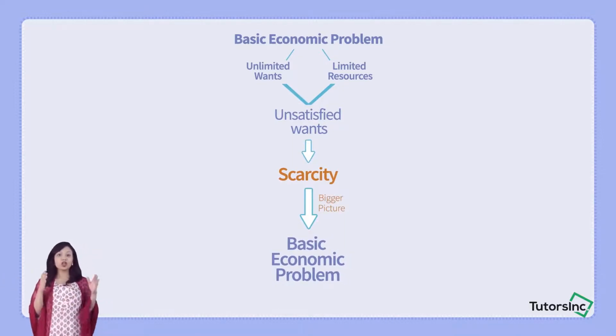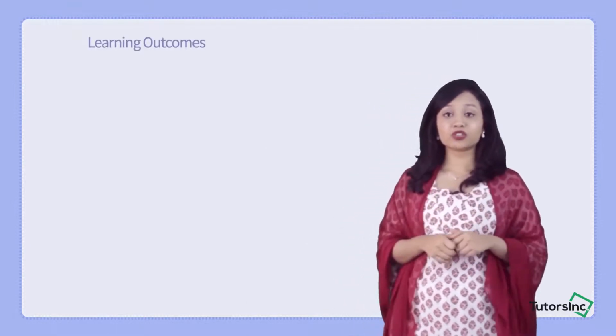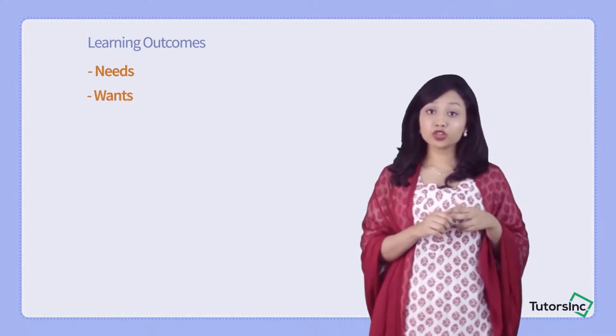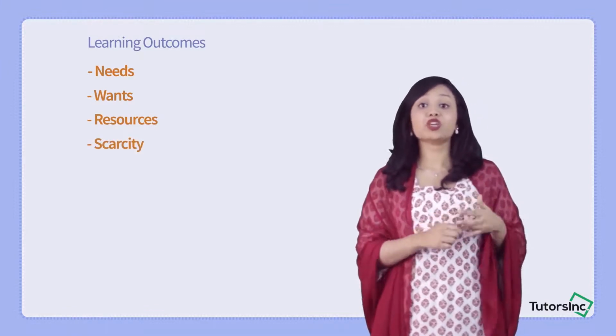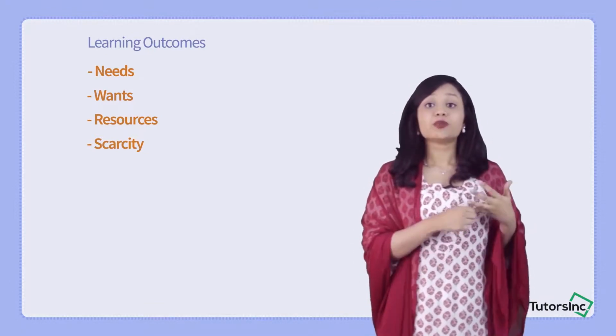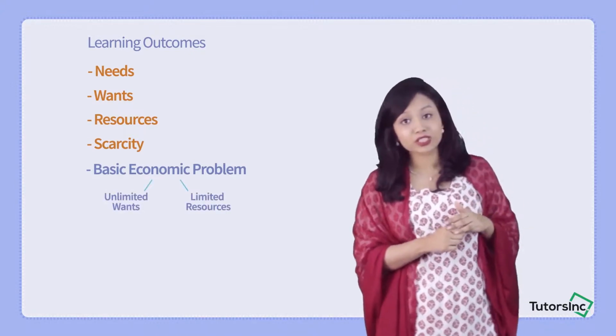So I hope so far you've been quite clear about this term, the basic economic problem, because economics revolves around it. As a conclusion, I would like to go through the points that we have covered in this chapter. Firstly, we have looked at the meaning of needs, the meaning of wants, and what resources are. We've looked at the meaning of scarcity, and scarcity at the individual level through different examples. And lastly, we have looked at the basic economic problem, the problem that arises due to unlimited wants but limited resources to satisfy those wants.